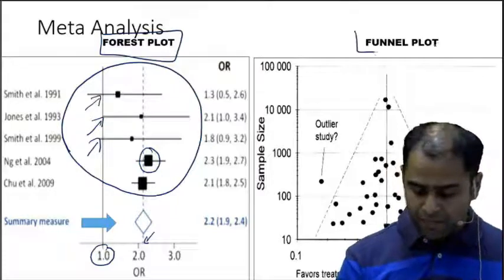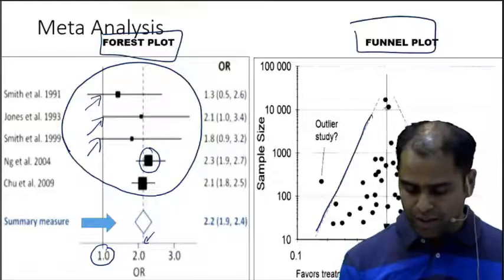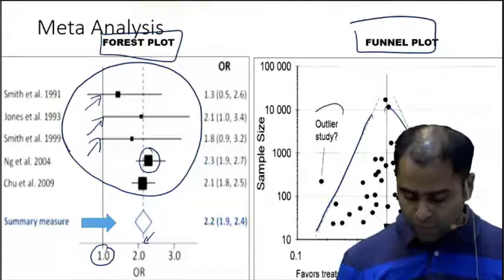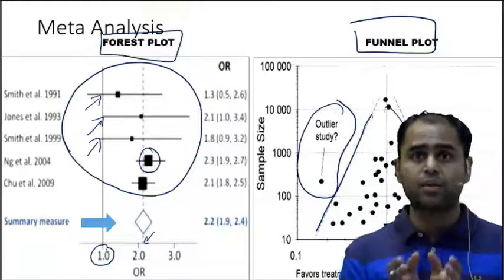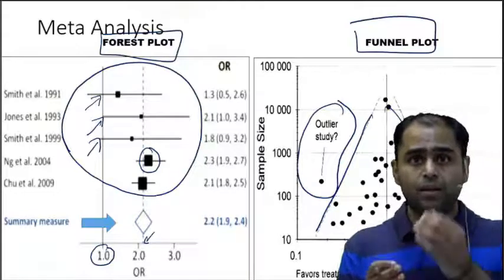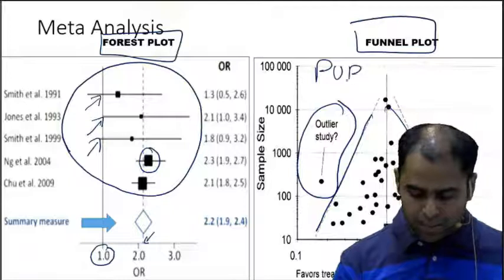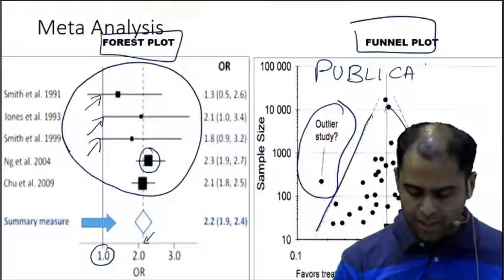Now another diagram is a funnel plot. You can see a funnel shaped structure is built. Over here there is an outlier study. This funnel plot basically tells you about publication bias.